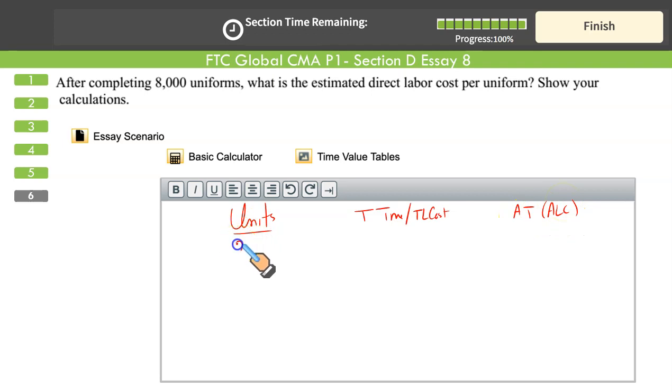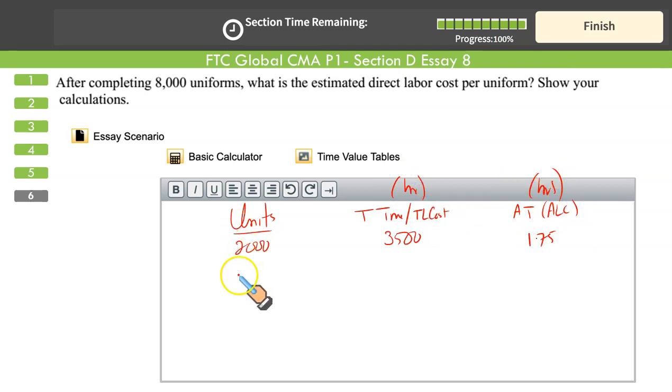So first 2,000 units took a total of 3,500 labor hours. If you want to calculate the average, it's 3,500 divided by 2,000. The average is 1.75 hours per unit. These are hours, remember.